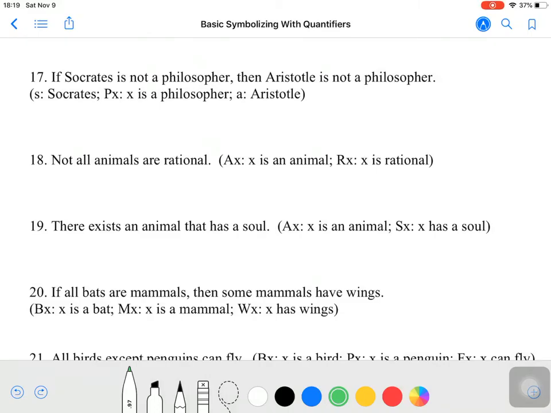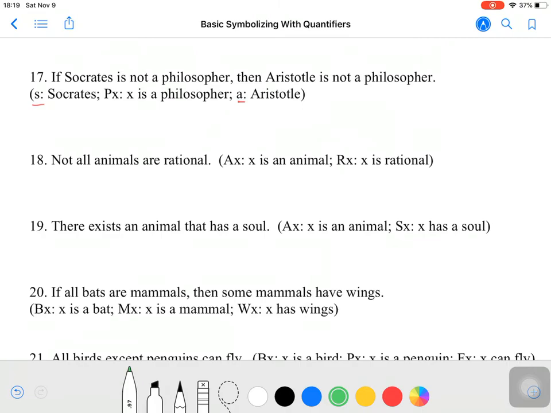Okay, so we're going to keep going with quantified logic. And for 17, we're going to finally start seeing things that have specific instances of persons or beings. Specifically, we have some little letters: Socrates and Aristotle. So let's go up to the sentence.